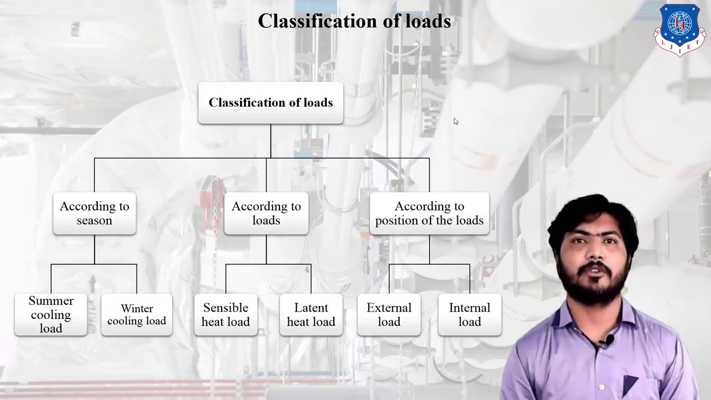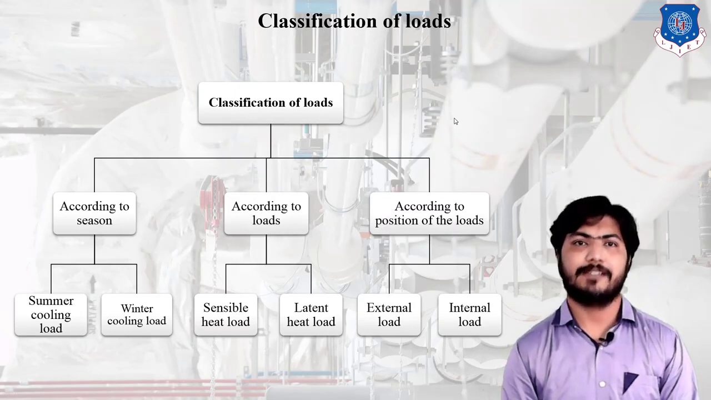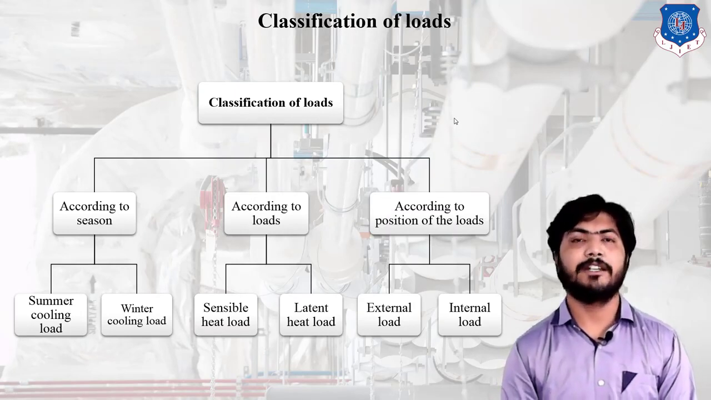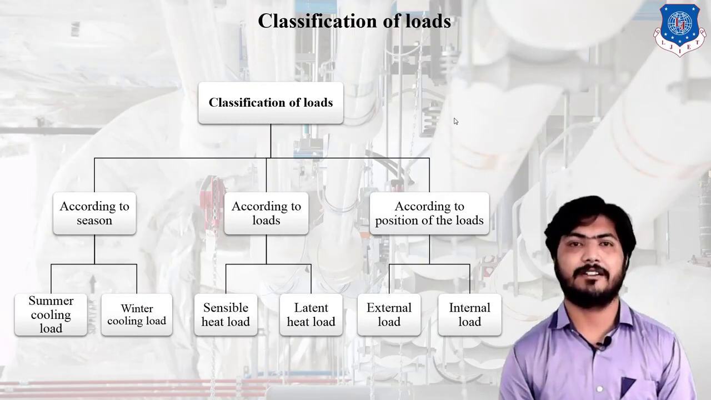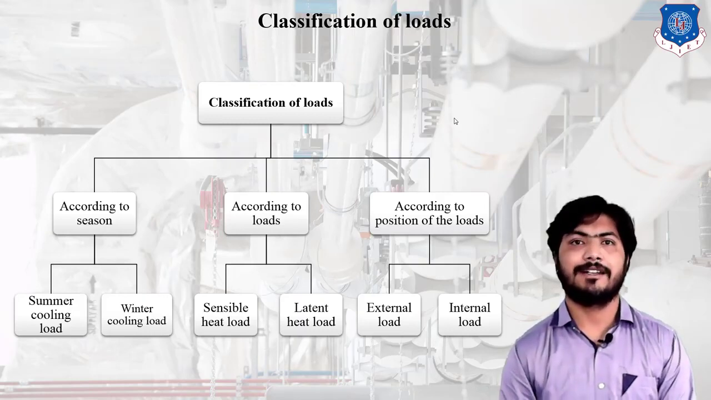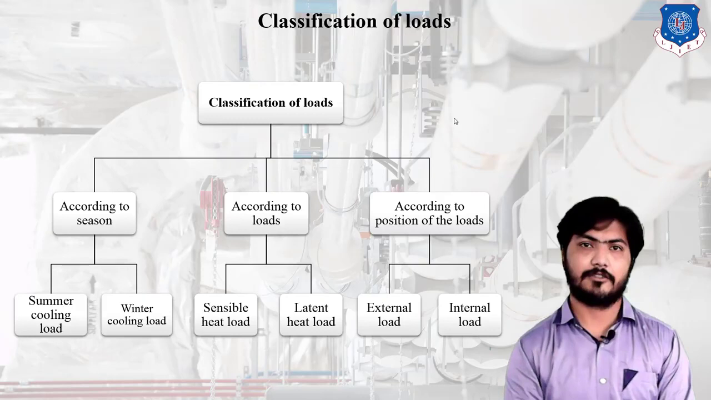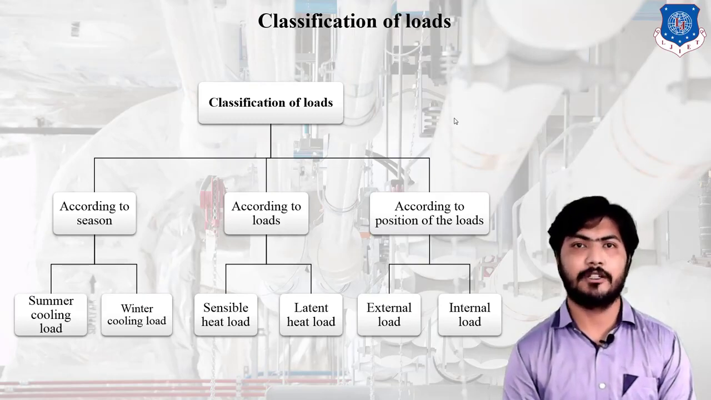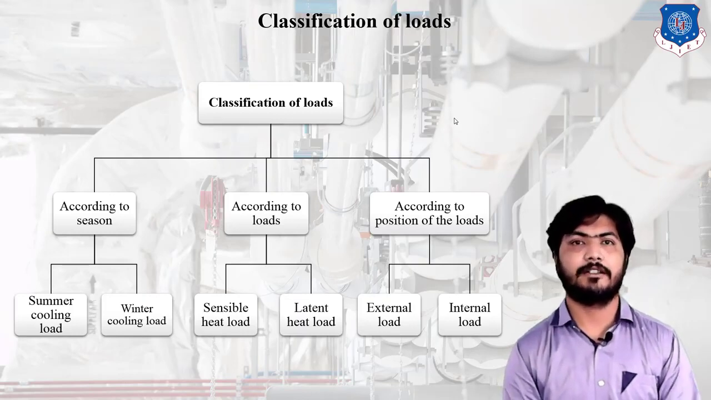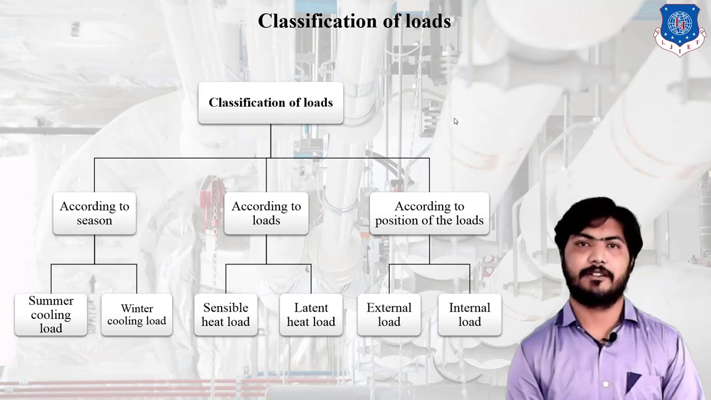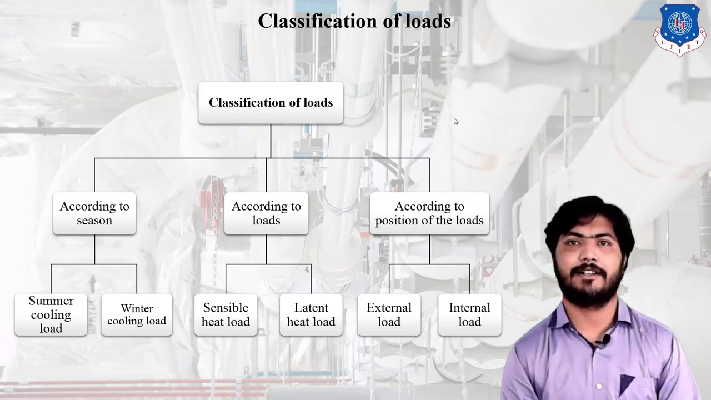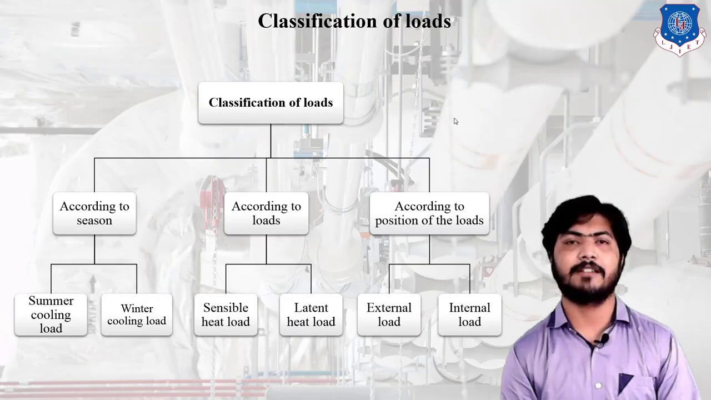Okay. Next, according to load: sensible heat load and latent heat load. Sensible heat load refers to heat sources which raise the temperature, or load due to temperature difference. Next is latent heat load, which is heat addition to the room at constant temperature. For example, heat liberated from moisture is considered in the latent heat load, because the heat is liberated at constant temperature.